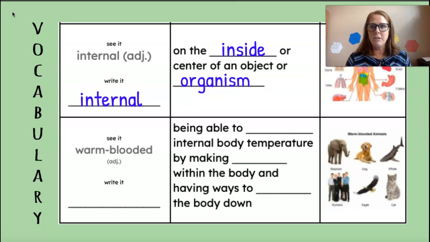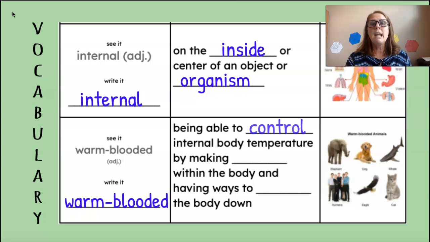Our last word for now is warm-blooded. Say it with me, warm-blooded. This is also an adjective. It describes a person, place, or thing, and in this case, we're describing animals. Write it on the line.